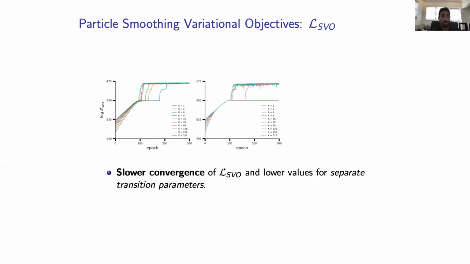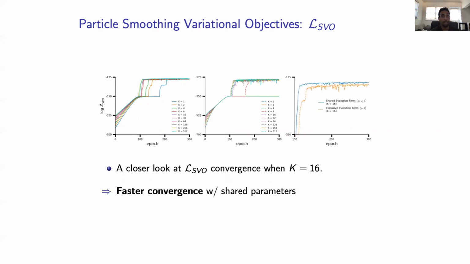So the center plot shows the convergence when training separate functions for proposal and target. And what we see is that with a smaller number of samples, it converges slower to a lower objective. And highlighting this point, we can compare for 16 samples, the faster convergence to a higher ELBO value when sharing parameters.